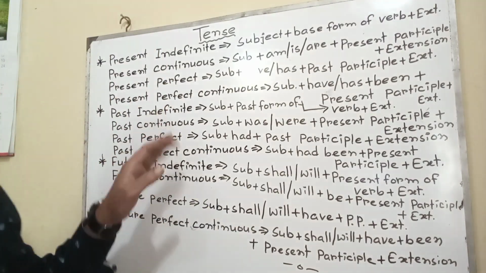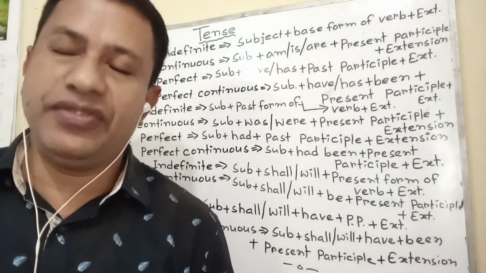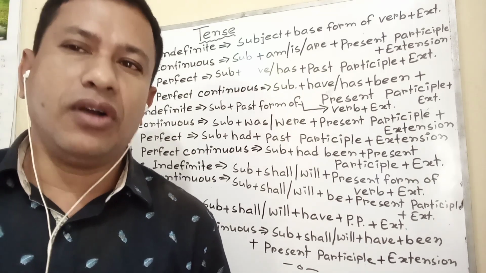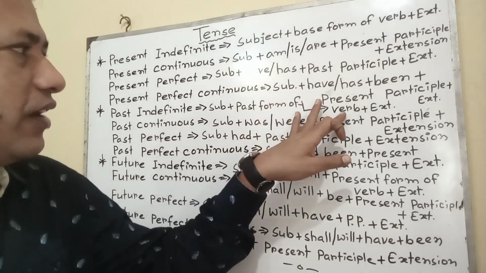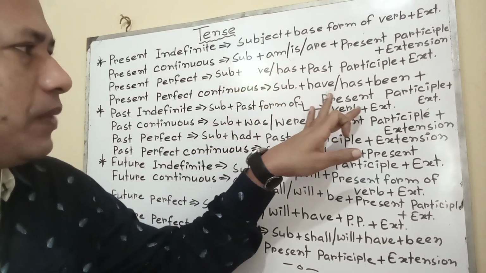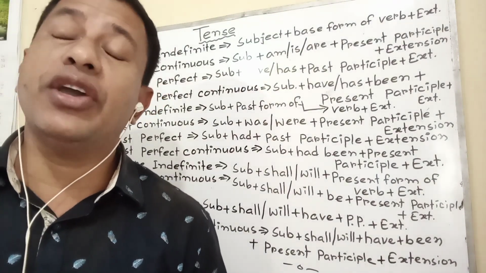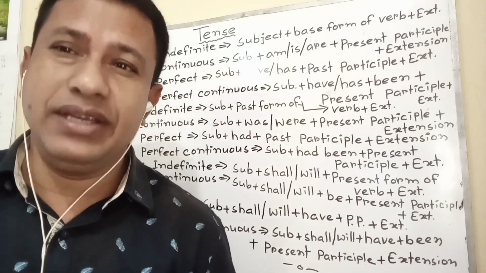Past indefinite or past simple. The activity that was done before or that happened before absolutely is called past simple or past indefinite. Structure: subject plus past form of verb plus extension. Past, you know well past form. Such as I saw him. I collected the book. They came here in this way.